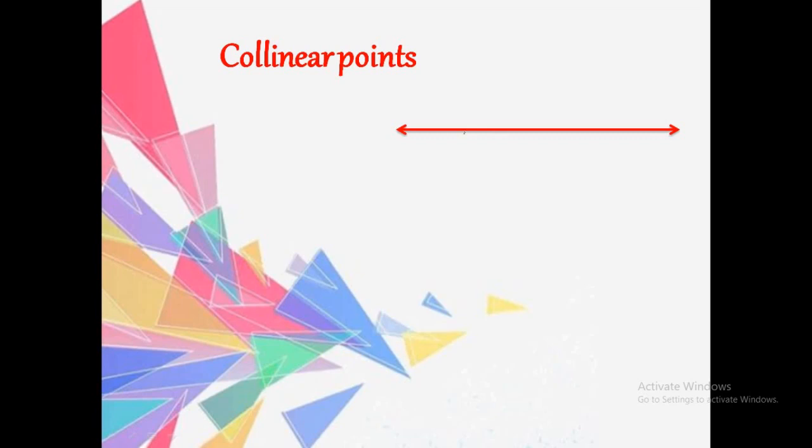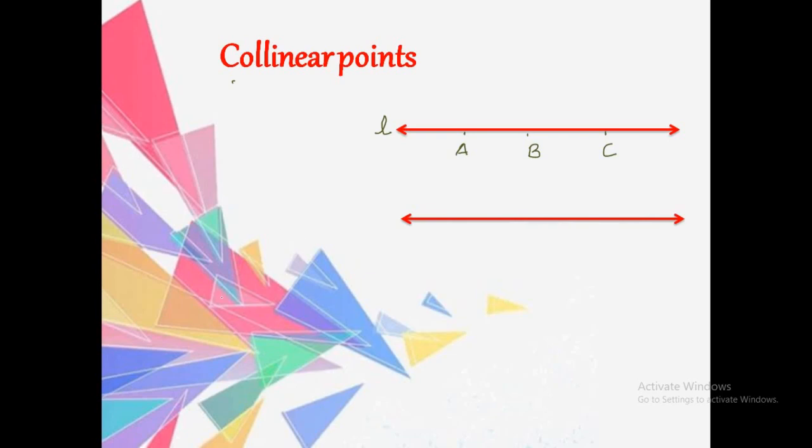I'm marking here 3 points A, B and C. So the 3 points A, B and C are points on the line L. Collinear points means 3 or more points in the same plane. If they lie on the same line, then we can say that these points are collinear points.